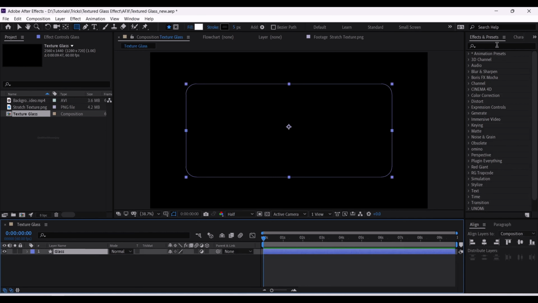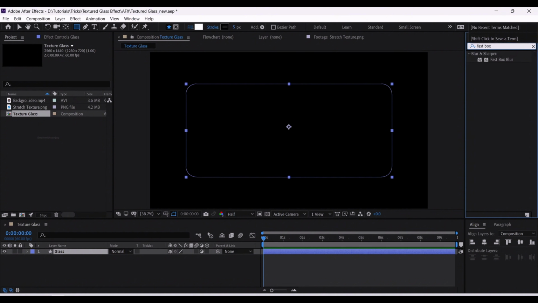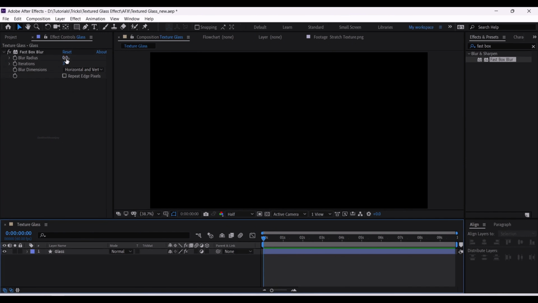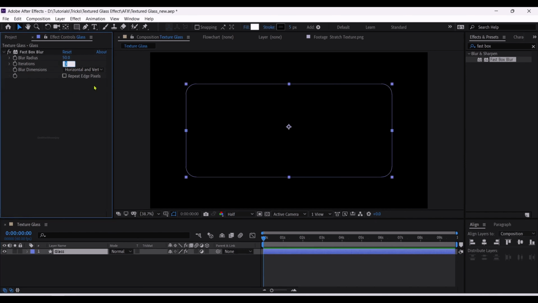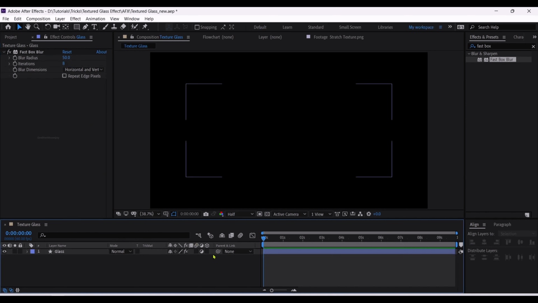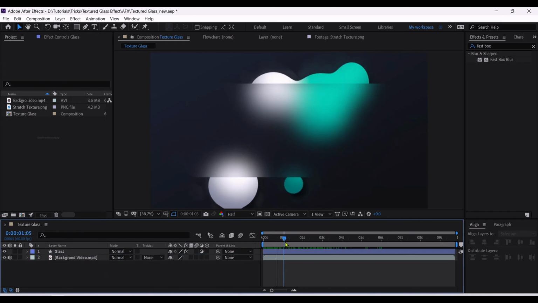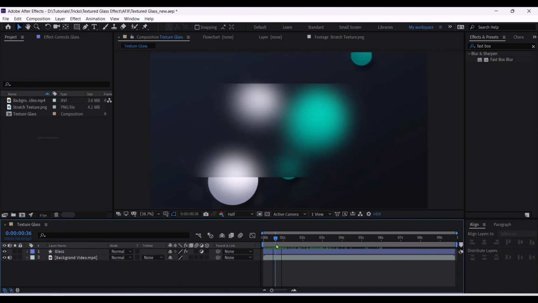Let's quickly add fast box blur effect, and change the blur value to 50 and iterations to maybe 8. As of now we can't see anything going around because there is no background. So let's quickly add a really cool background to it. Now we can see the blur is working pretty well.